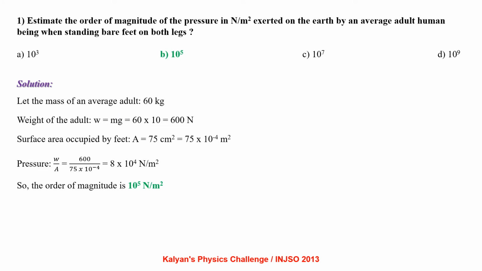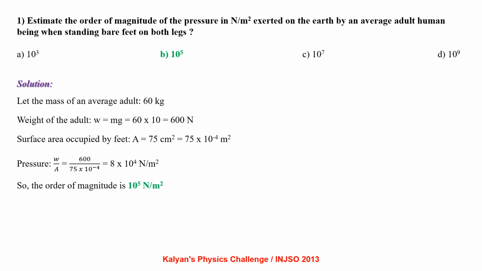Estimate the order of magnitude of pressure in Newton per meter square exerted on the earth by an average adult human being when standing bare feet on both legs. Let the mass of an average adult be 60 kg. Weight of the adult W equal to mg, that is 600 Newton.